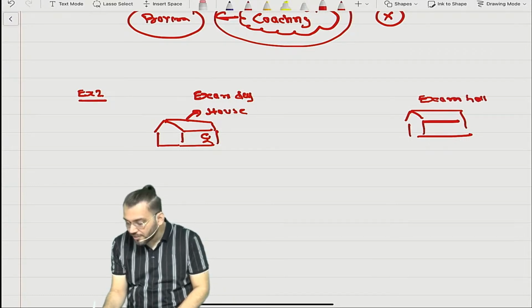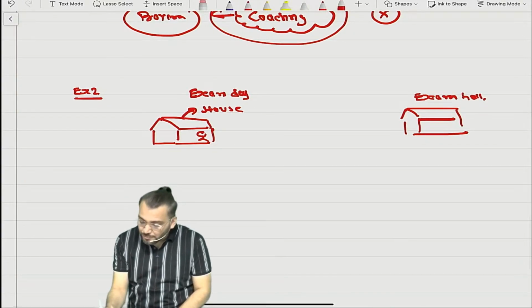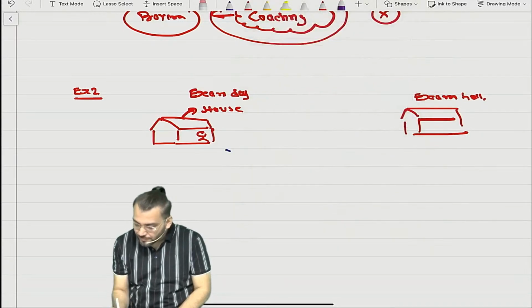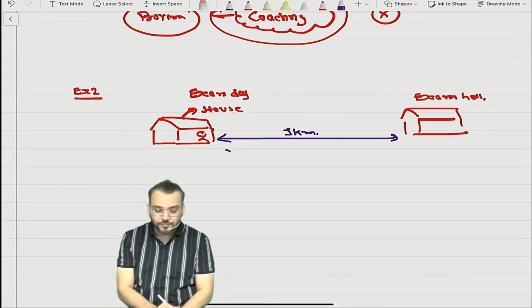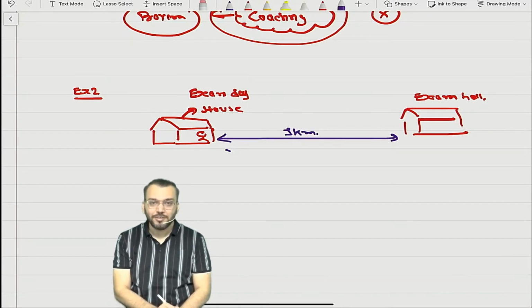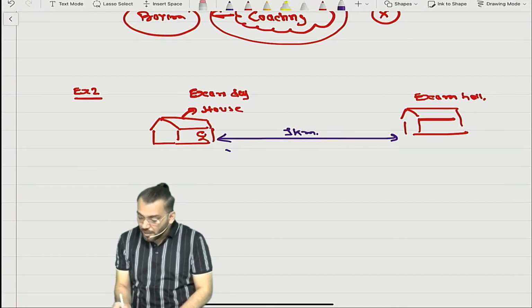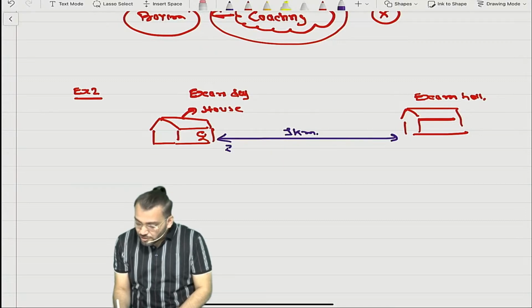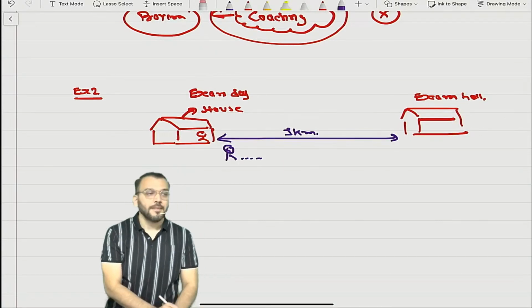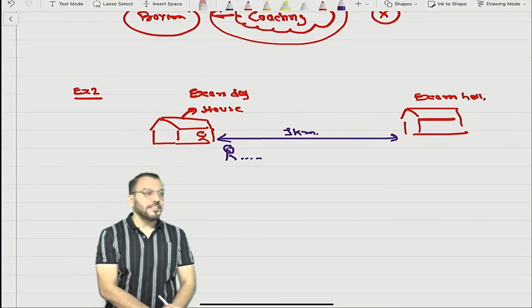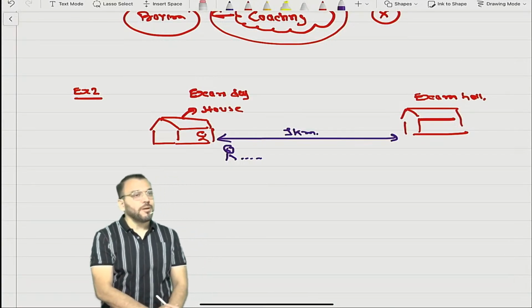I hope you are understanding whatever I am saying. The distance between these two is 1 kilometer. Understood? Distance is 1 kilometer. Now you need to go to the exam hall by walking. One assumption we are taking is that there is no private transport and no public transport.